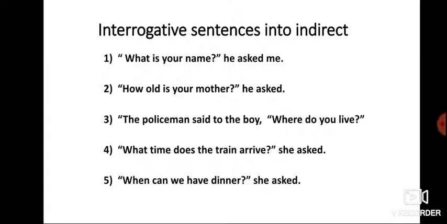What is your name? He asked me. The second sentence is, how old is your mother? He asked. The third sentence, the policeman said to the boy, where do you live? Fourth one, what time does the train arrive? She asked. Fifth, when can we have dinner? She asked.